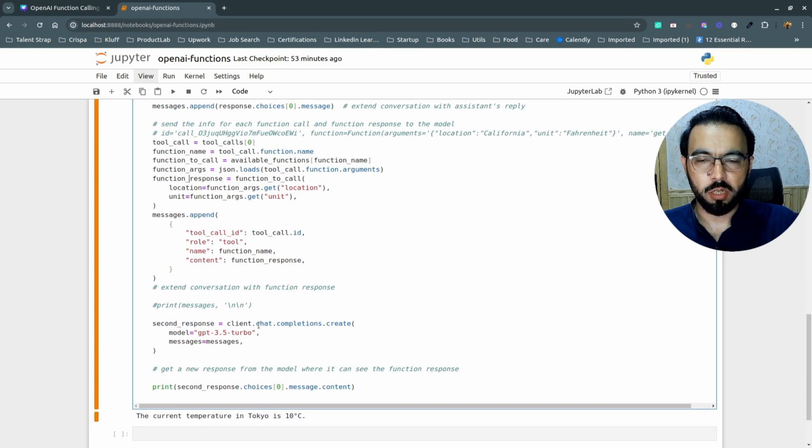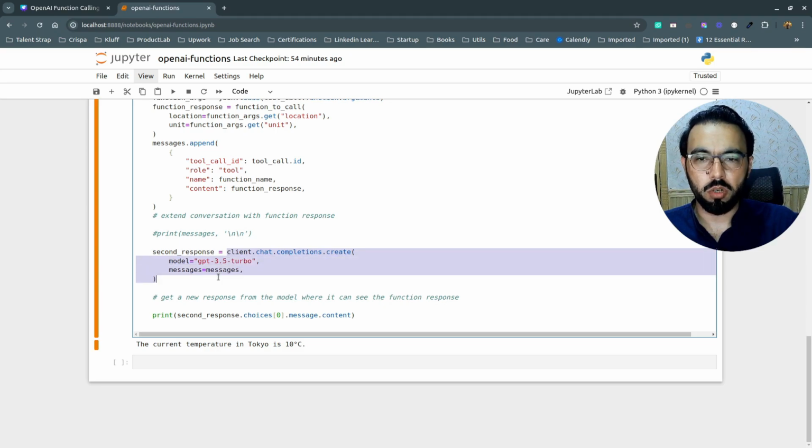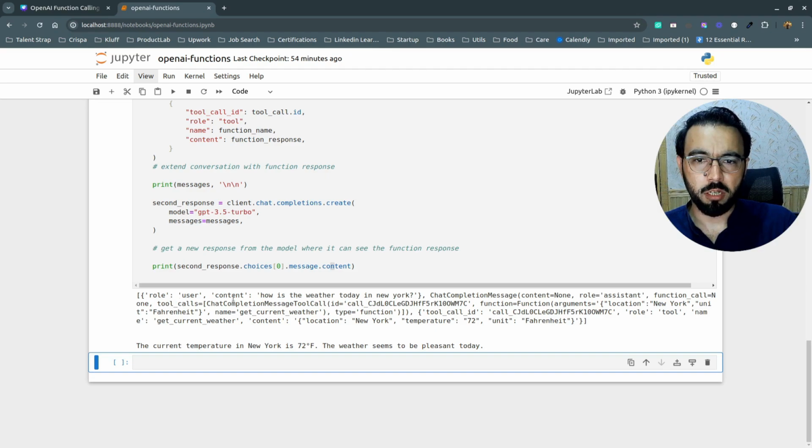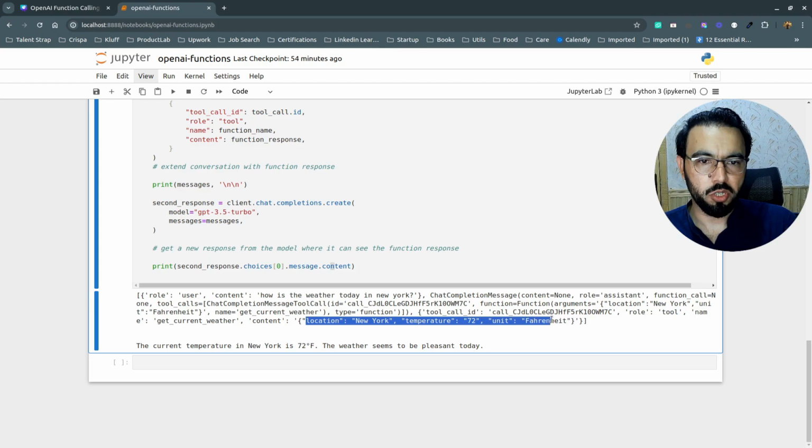Whatever response we get, we append it to the messages, and we also explicitly instruct the GPT model to set the role to tool, so it will consider this function name and function response as a function call. Lastly, we call the GPT model with that whole set of messages. Let's retry it. On the first attempt, the GPT model responded that this function needs to be called with these parameters. One other advantage is that the GPT model automatically decides the dynamic parameters too, and then we have the final text-based response based on our function call.